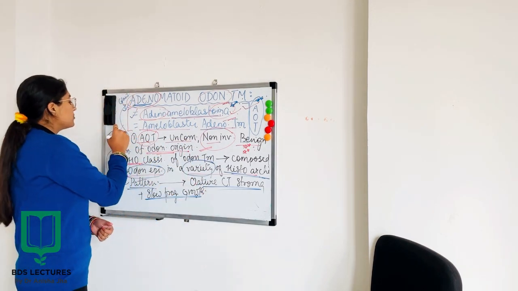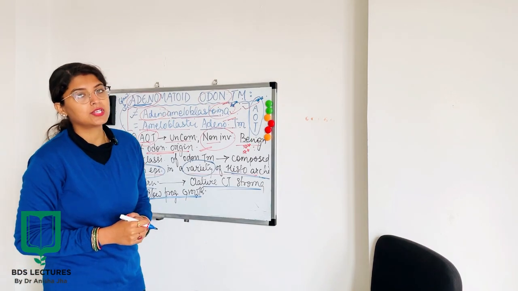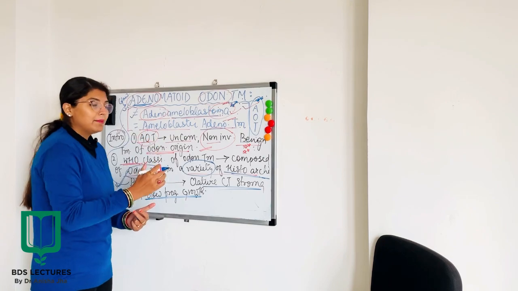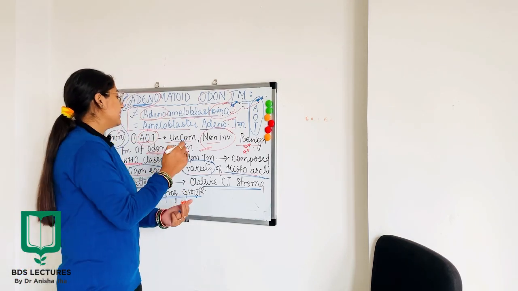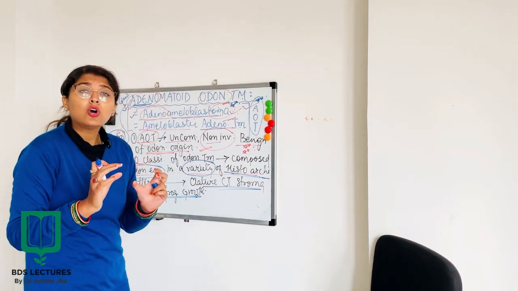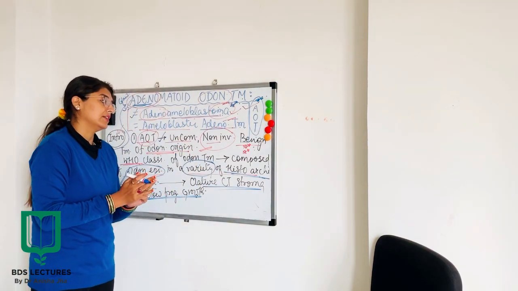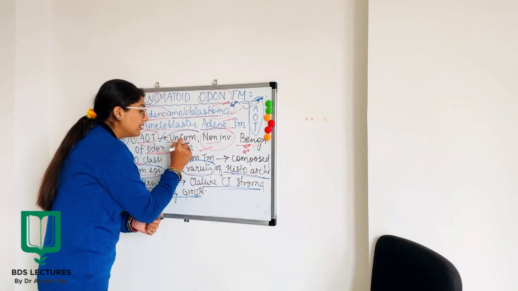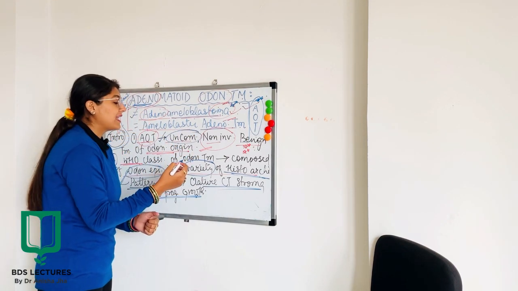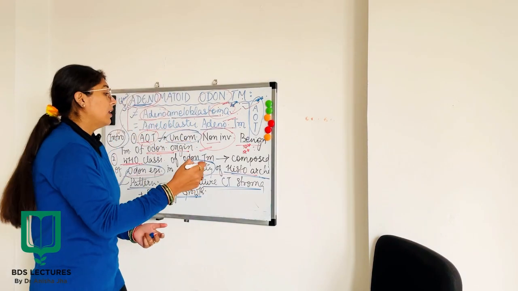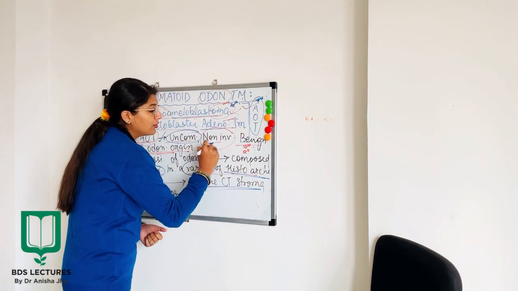Okay. Now, coming to the introduction part, अगर मैं introduction की बात करूं, तो एक simpler language में AOT के बारे में explain अगर किया जाए, तो it is defined as an uncommon, non-invasive, benign tumor of odontogenic origin. So, like CEOT, which we discussed is also an uncommon kind of odontogenic tumor, benign in origin and also non-invasive.